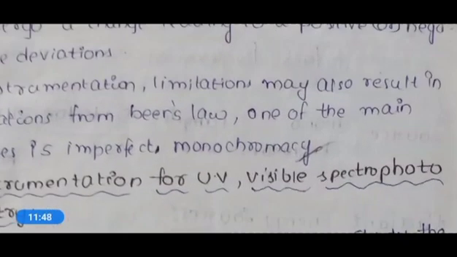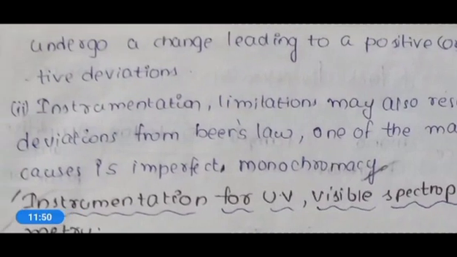And also instrumentation limitations, like improper monochromator presence, will also lead to deviation in this Beer's law. These two are the important deviations of Beer's law. So this is it for this class.